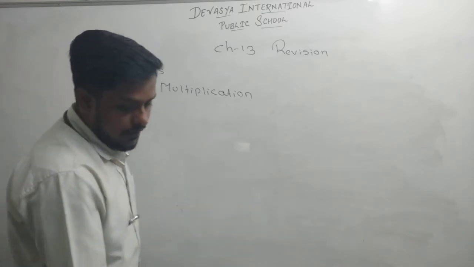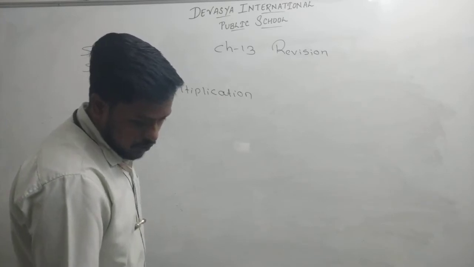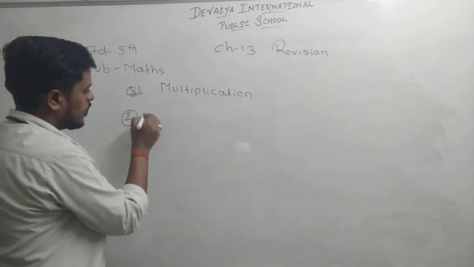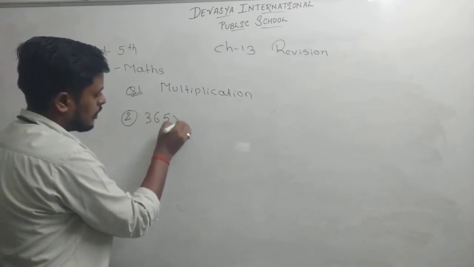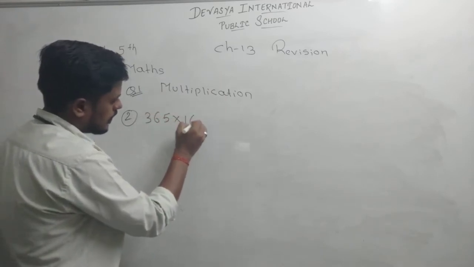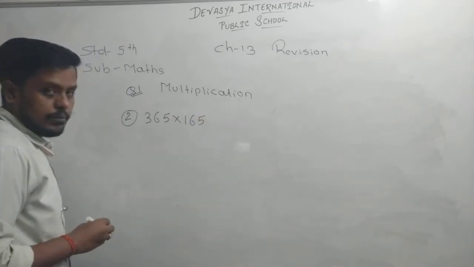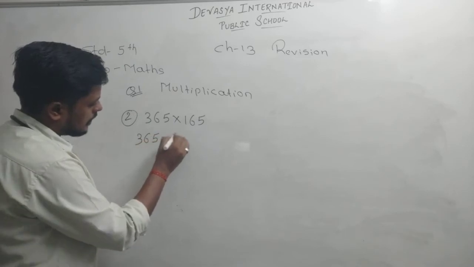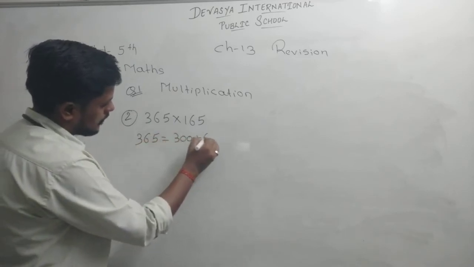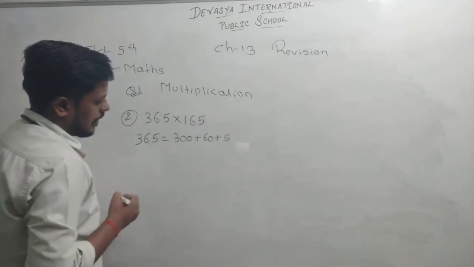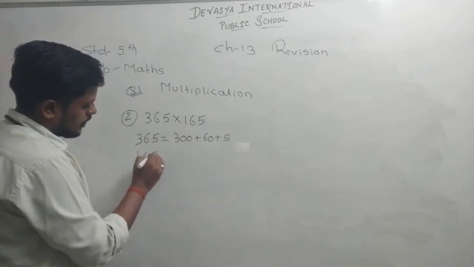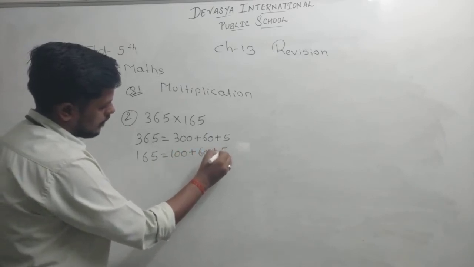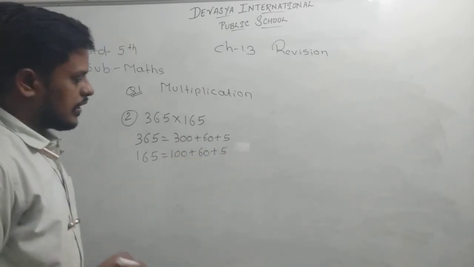We will take one 3-digit number. 2-digit we have completed. Now we will take one 3-digit number: 365 multiplied by 165. This is a 3-digit number. Now, 365 can be written as 300 plus 60 plus 5, and 165 can be written as 100 plus 60 plus 5. Clear? Now prepare one box.